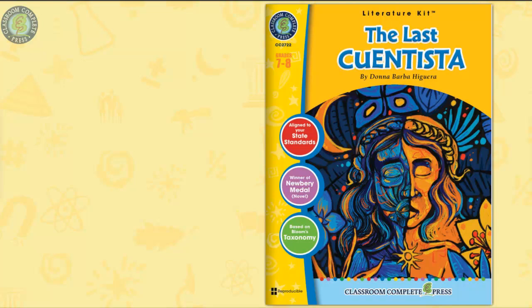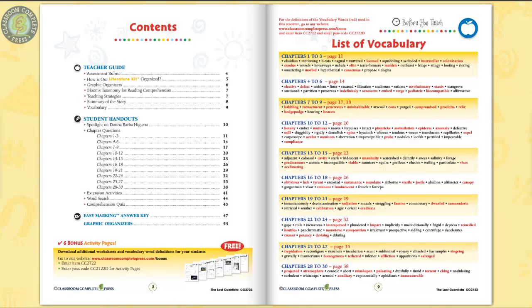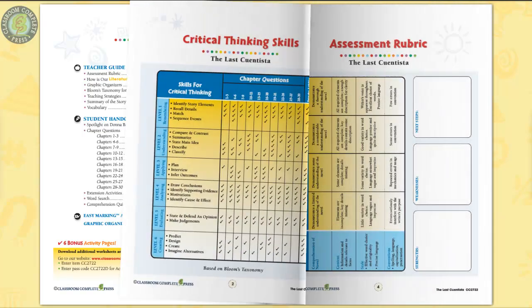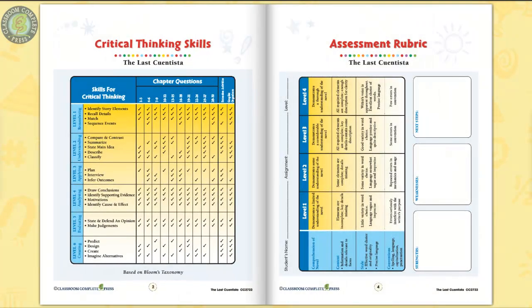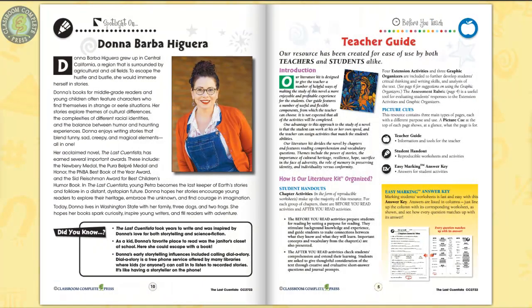This literature kit on The Last Cuentista by Donna Barba Higuera keeps higher learners engaged and interested in the book. 55 pages chock full of a variety of scaffolding strategies incorporated in our Before You Read worksheets for each chapter section, along with vocabulary prompts to prepare your students for the reading, with rubrics, teacher guide, and author biography.